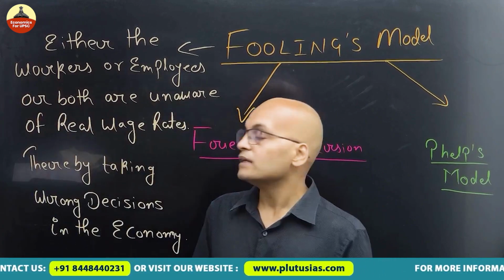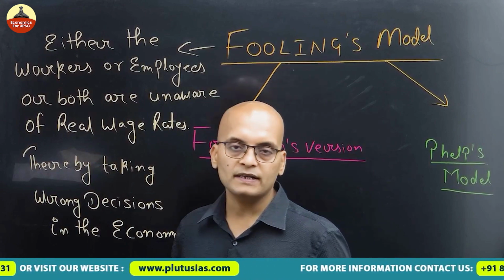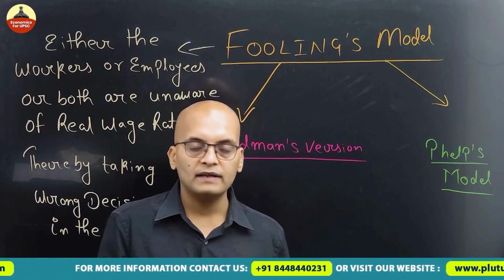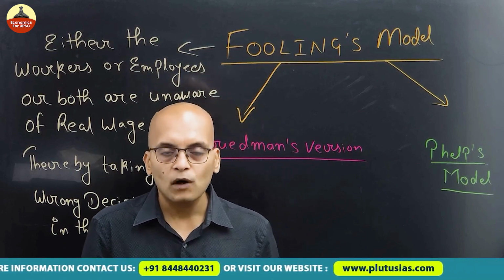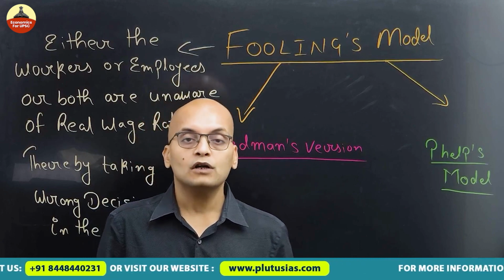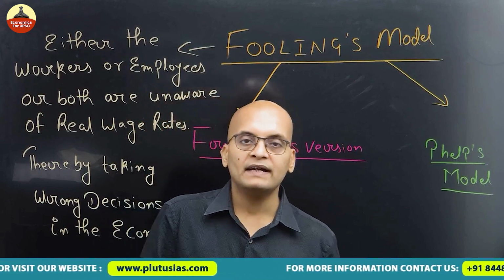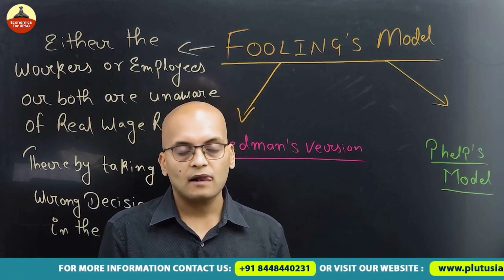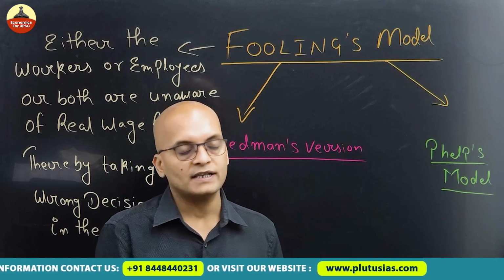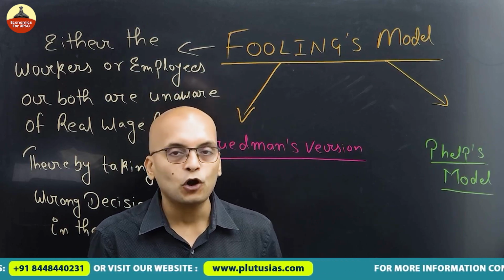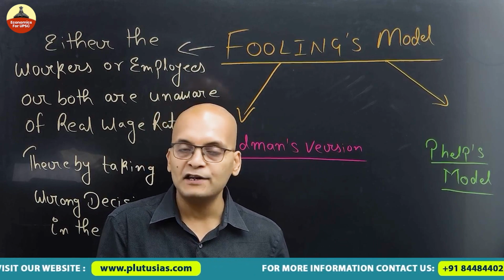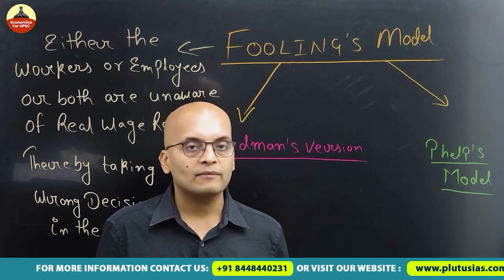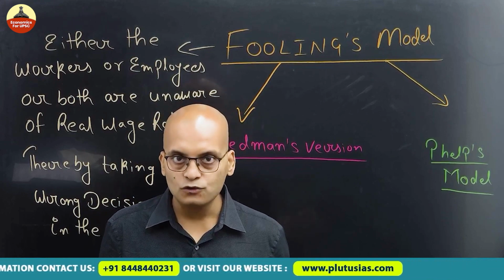So see, in Fouling's model, either the firms, that is employers who are going to hire the workers, or the workers who are being hired or who are working in the firm, or both, are not aware of what the wage rate prevalent in the market actually is. Now when they are not aware of the real wage rate, the important term is real, not the nominal. What's the difference between real and nominal? In real, we also include the inflation rate, whereas in nominal, inflation rate is not included.